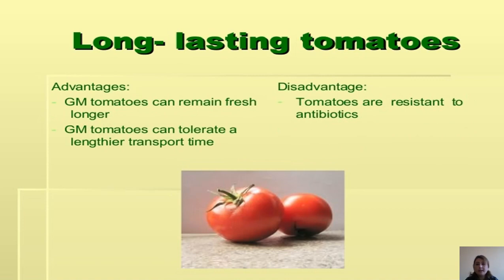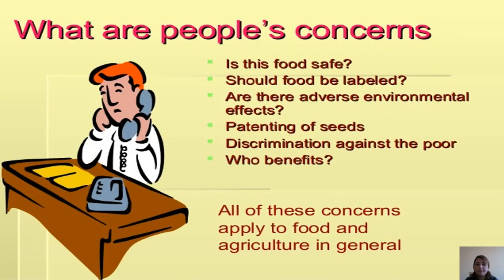Long-lasting tomatoes also have advantages and disadvantages. GMO tomatoes can remain fresh longer and can tolerate a lengthier transport time. Disadvantage: tomatoes are resistant to antibiotics. What are people's concerns?